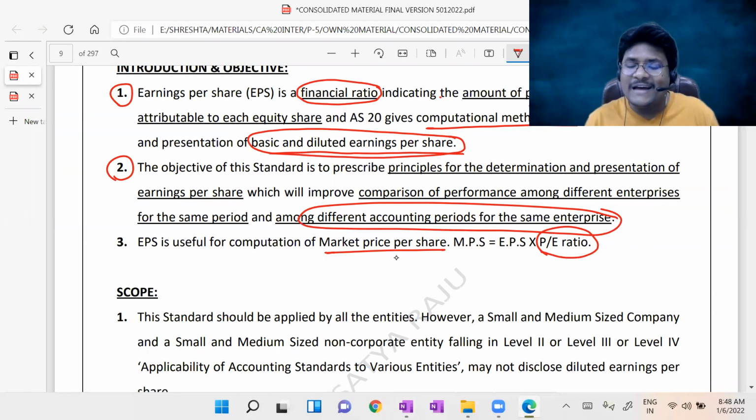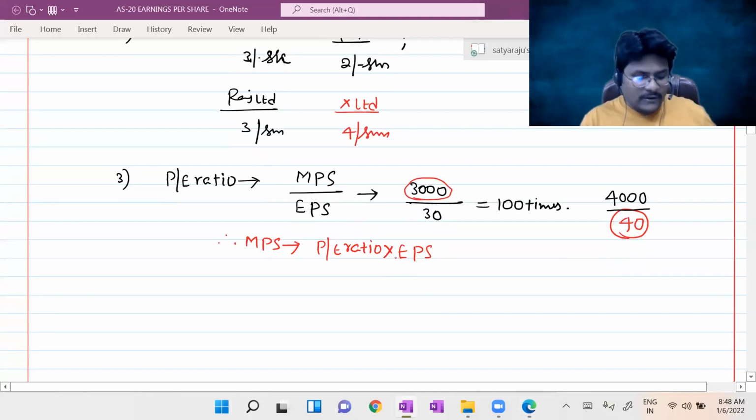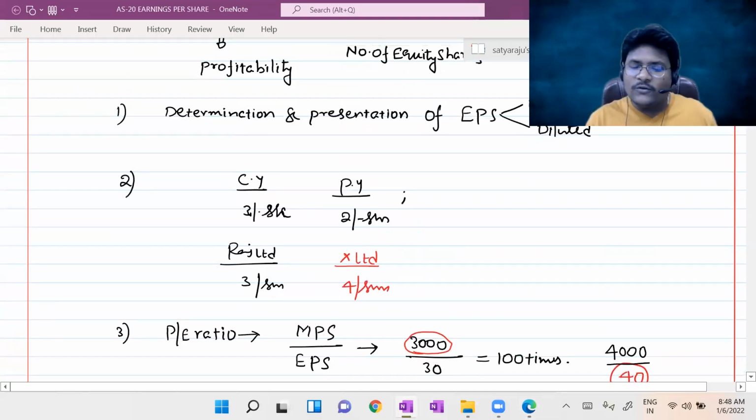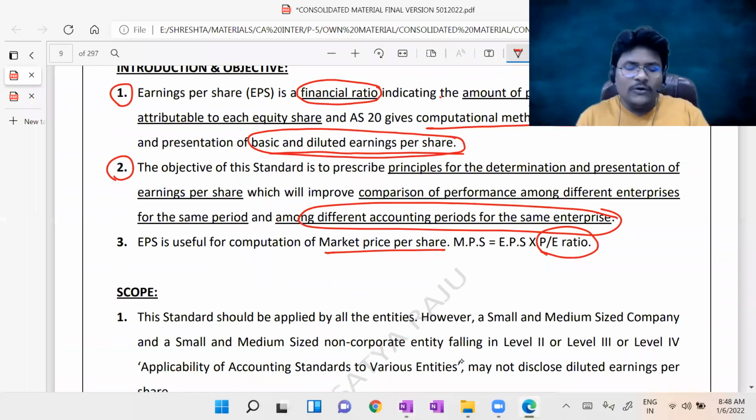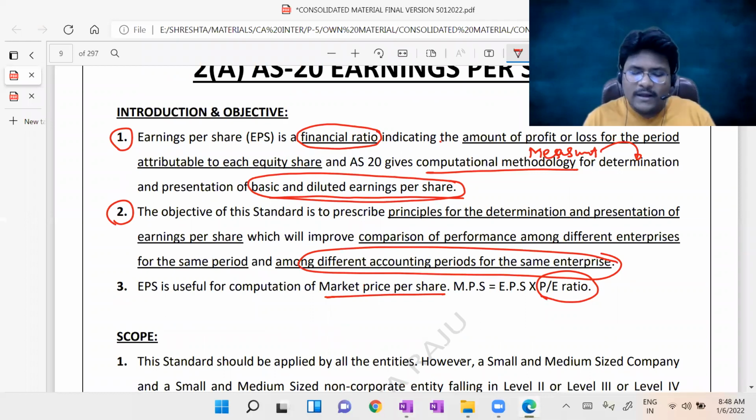So EPS is indirectly useful for computation of market price per share. Ultimately we saw two objectives: objective number one is determination and presentation of EPS in the financial statements, and objective number two is that intra-firm and inter-firm comparison is possible due to presentation of EPS. As an introductory part, it is also useful for computation of market price per share. So these are the introductory objectives of EPS.